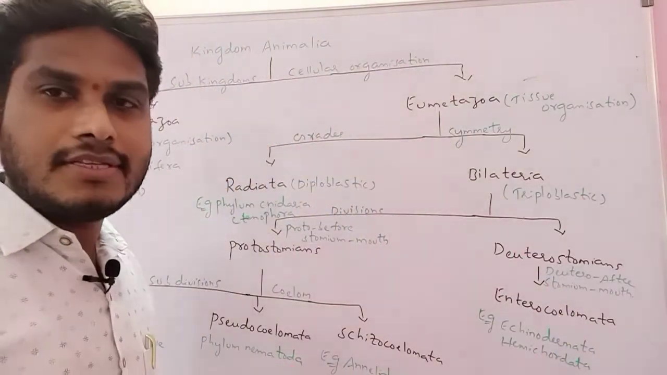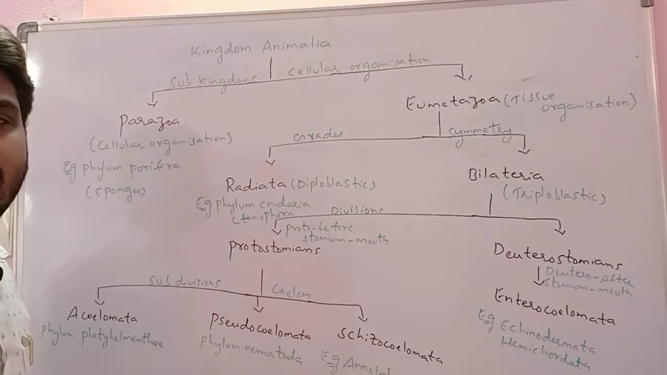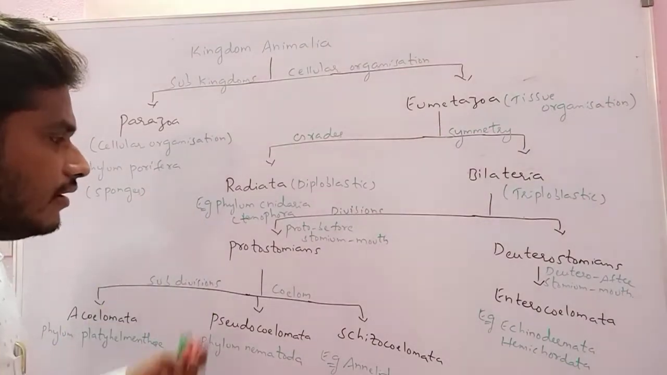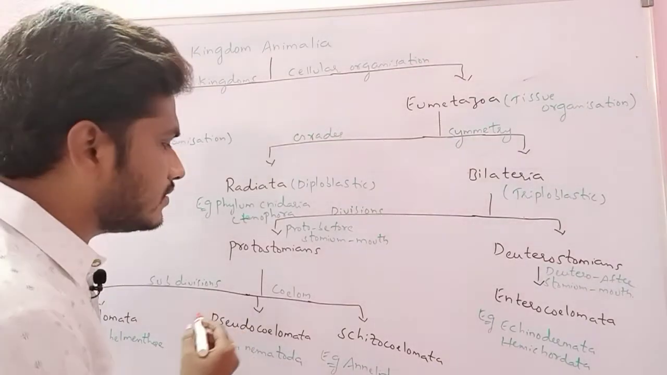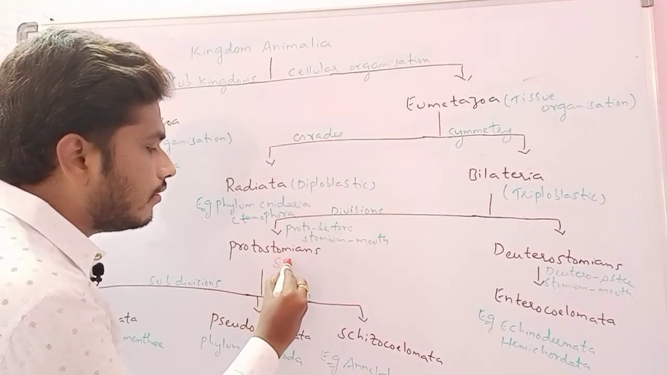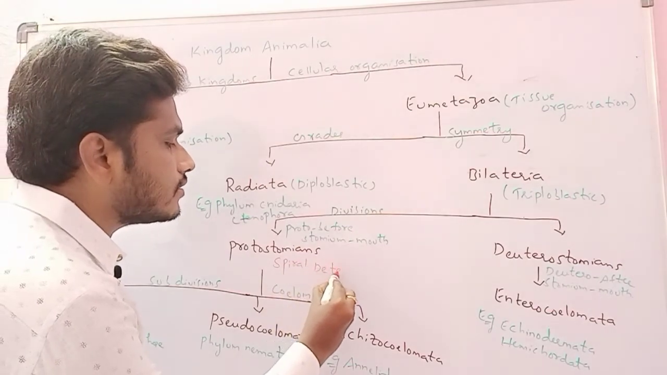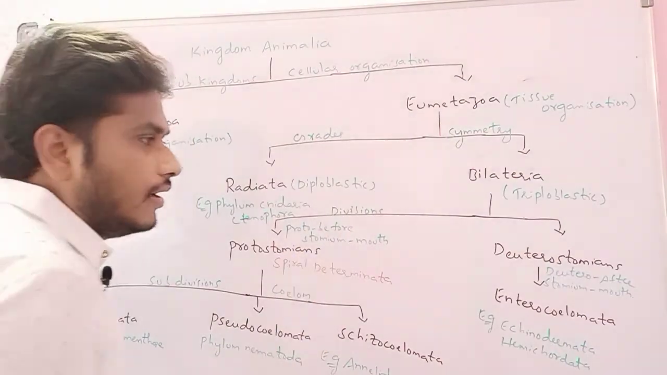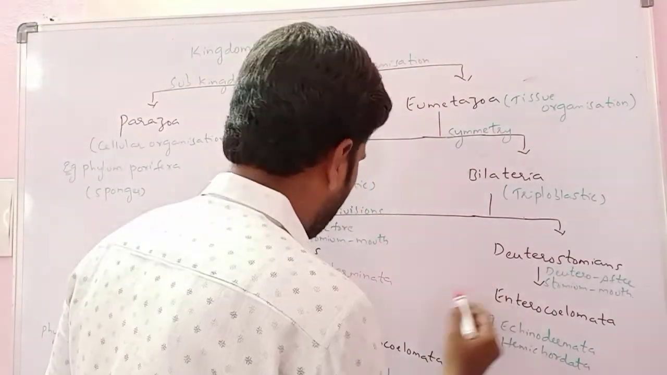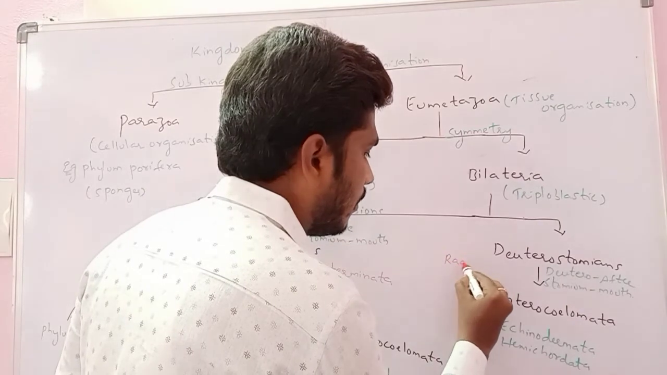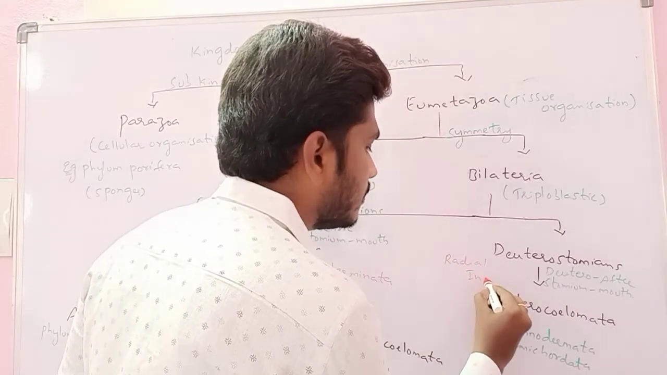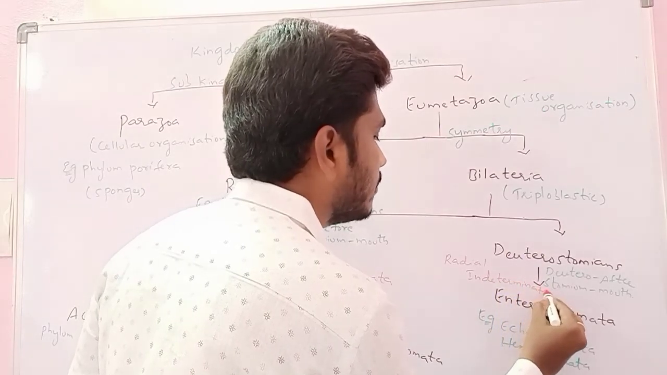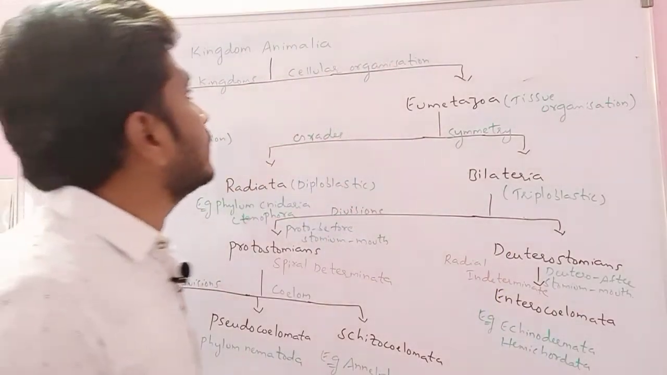Both are examples of the Enterocoelomata. This is all about the classification of the kingdom Animalia. In terms of cleavage, protostomians always have spiral determinate cleavage. Cleavage means division of the blastomeres, and deuterostomians have radial indeterminate cleavage.